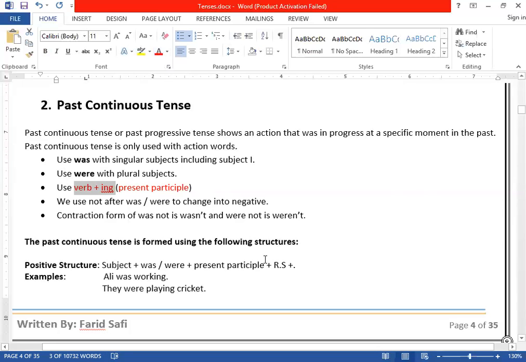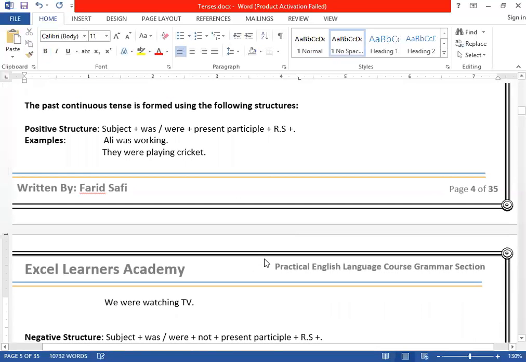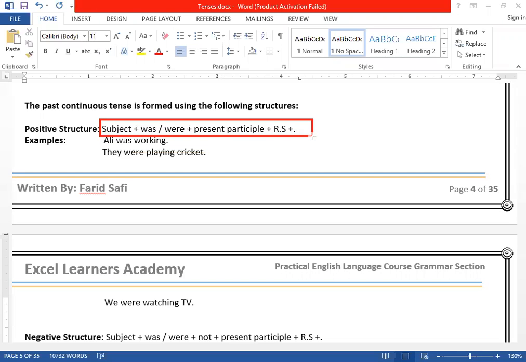Let's take the structure that is used for past continuous, first the positive structure. In the positive structure, first of all we use the subject. And after the subject, we use was or were. How will we identify whether to use was or were? If the subject is singular, we use was. If the subject is plural, we use were. And after that, as I told you, we use the present participle form of the verb. Verb plus ing is used in this case.